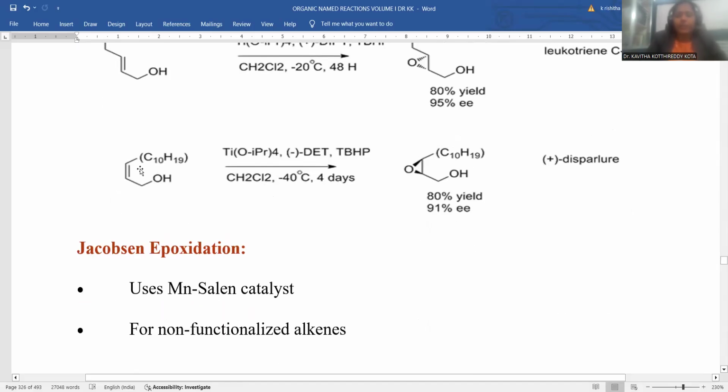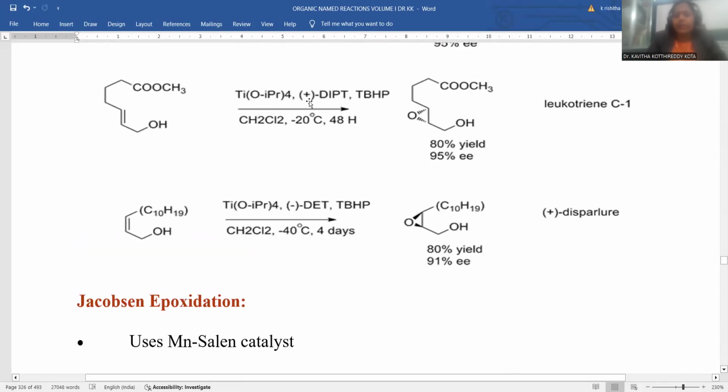And this is the longer chain. Here we have an allylic alcohol, and the other side chain is a longer C10H19 hydrocarbon chain, and the same Sharpless epoxidation condition is going to be applied. And minus diethyl tartrate is the reagent. Plus diethyl tartrate obviously goes with bottom side attachment of the epoxide. Minus diethyl tartrate is meant for epoxide generation from the top side. So the wedge bond indicates the top side of the double bond, top side of the plane. So this is the way the product depends upon the type of reagent you are adding, right?